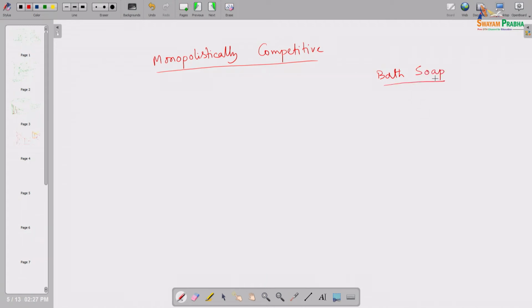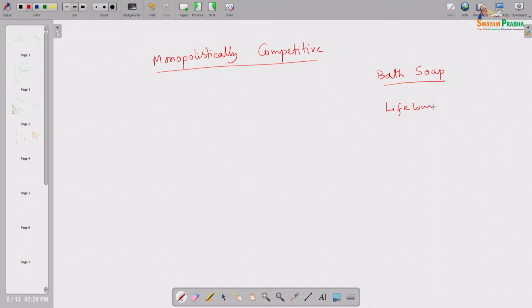You will see that a lot of varieties, different companies are producing those products, and even one company may be producing different branded products. Say Hindustan Lever, erstwhile it was Hindustan Lever, now I think it is Hindustan Unilever. Suppose one product is Lifebuoy.